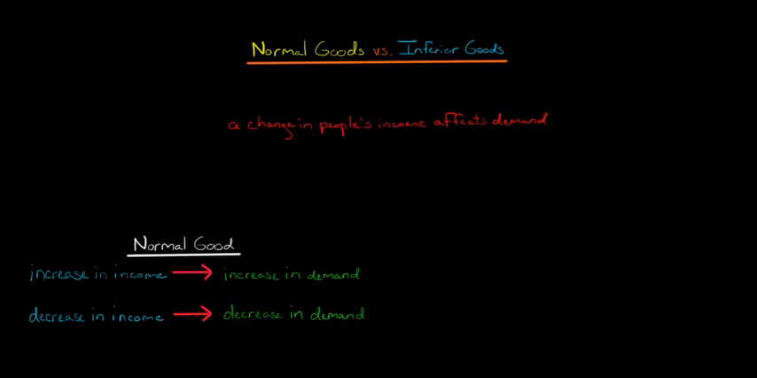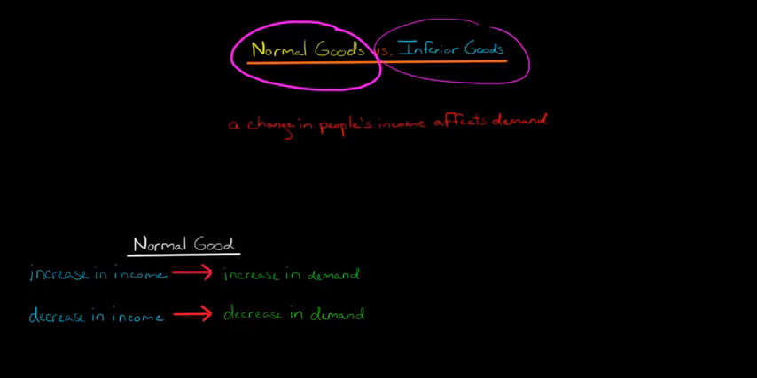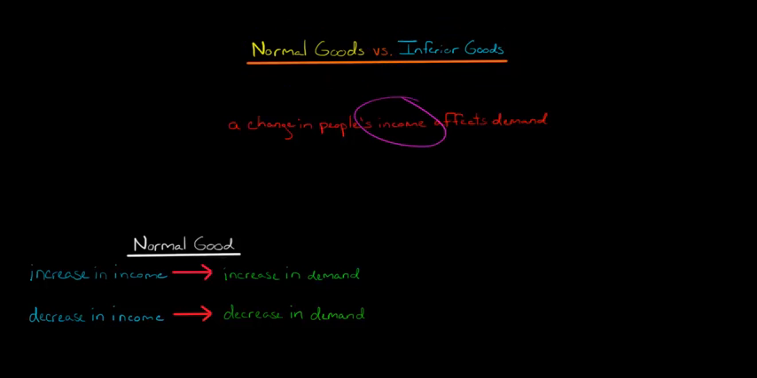In this video, we're going to discuss the difference between normal goods and inferior goods in economics. So we know that a change in people's income is going to affect demand, right? It's going to affect demand for goods and services, for cars and stuff. But the question is, is it going to increase demand or decrease demand? And the answer depends on the good in question. Is the good a normal good or is it an inferior good?